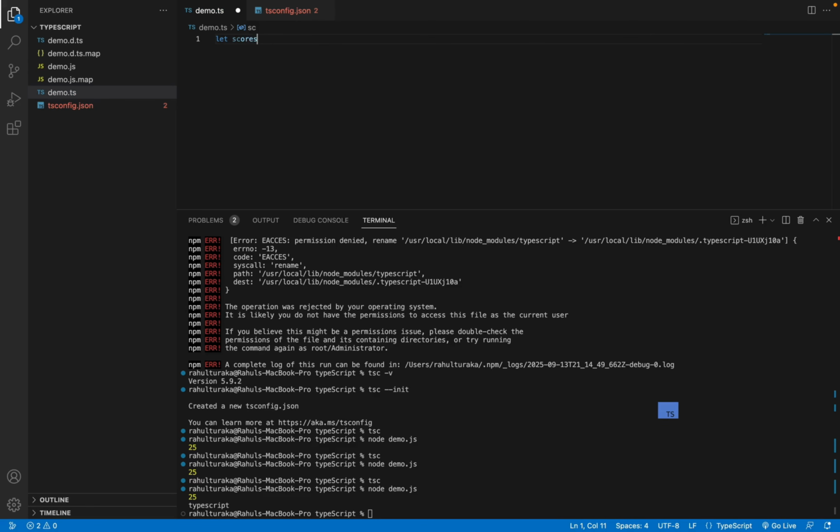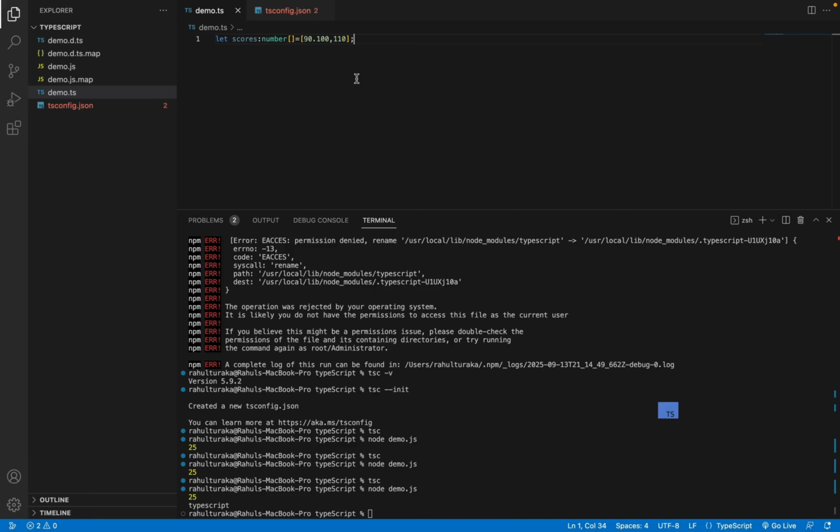Now let's move to arrays. Let's say I have an array, let scores. I'll give scores like 90, 100, and 110, something like this. Now this type of declaration and assigning is related to JavaScript. JavaScript automatically declares its value as a number array. But we are in TypeScript, so we need to explicitly call out the type. Here we need to give a colon and mention it's an array of numbers, so number array.